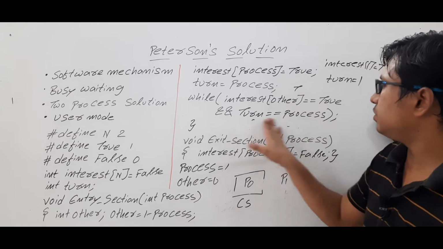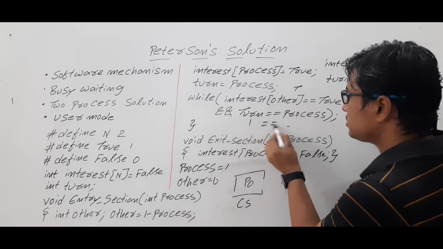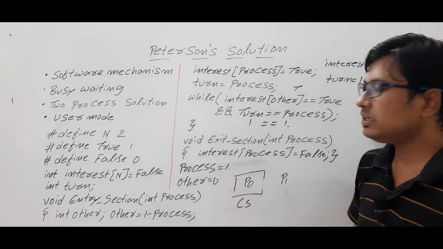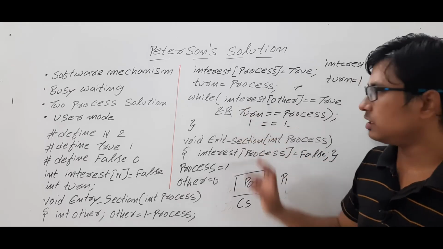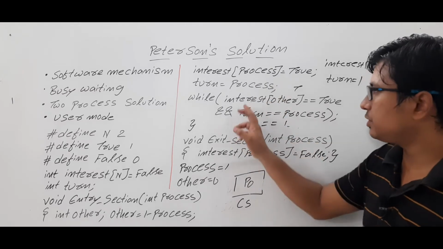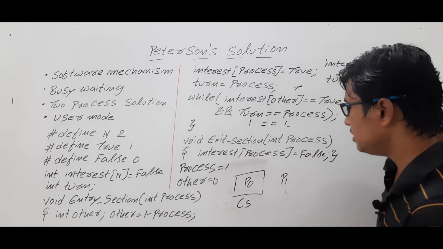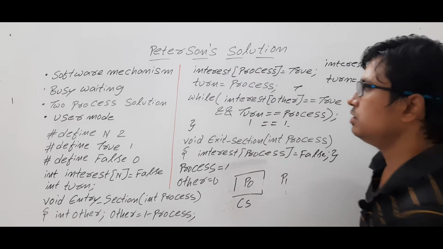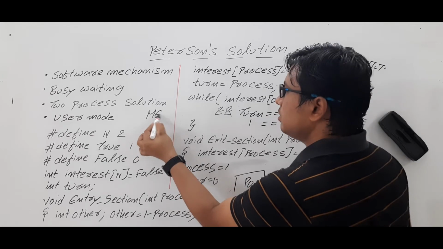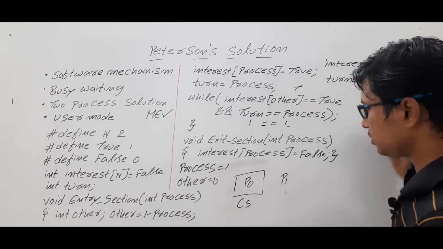And turn is equal to process. Turn value is 1 and process value is also 1. So 1 is equal to 1, so this condition is also true. So both the conditions are true, so the entire condition will be true. Then again it is executing the while loop only. So process P1 is not allowed to enter into the critical section. So what I can say is that mutual exclusion has been achieved. Is it clear? Are you able to understand?